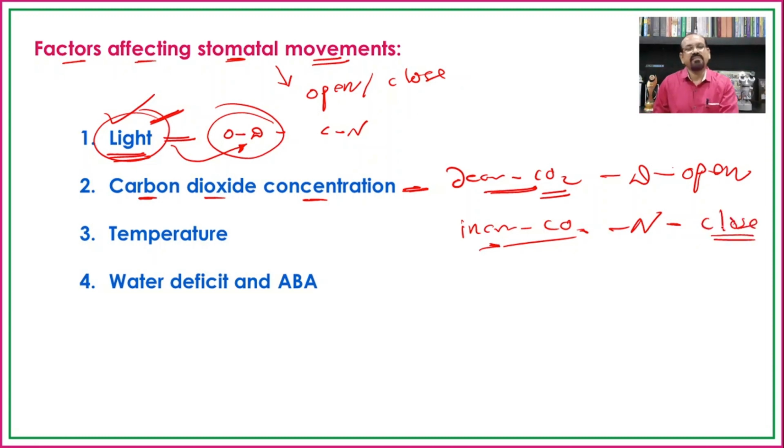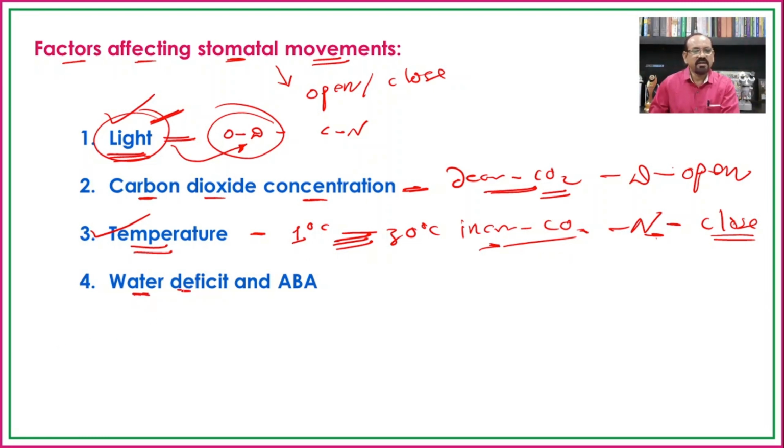Even practically, if we increase the concentration of carbon dioxide, the stomata close. Then the third one is temperature. Usually below 1 degree Celsius and above 30 degrees Celsius the stomata close, while the stomata are open in between this range, and hence temperature is also one of the factors which controls the opening and closing of the stomata.